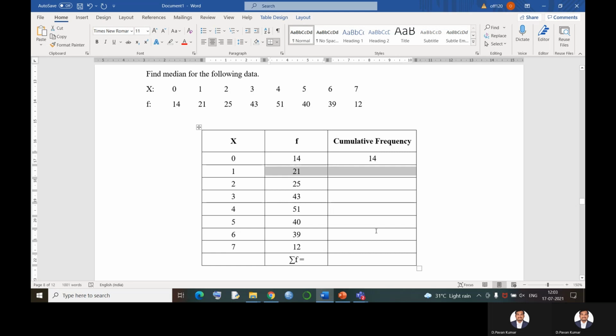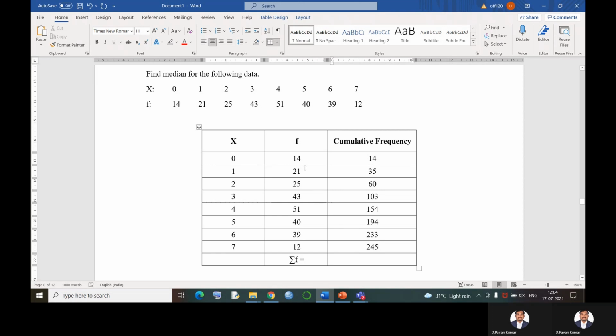Next, 14 plus 21 is 35. Next, 35 plus 25 is 60. 60 plus 43 becomes 103. 103 plus 51 is 154. 154 plus 40 is 194. Next, 194 plus 39 is 233. 233 plus 12 is equal to